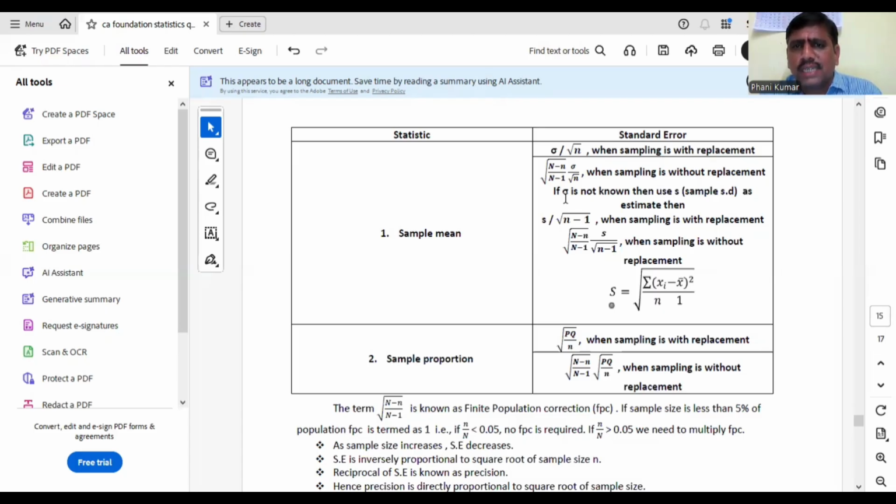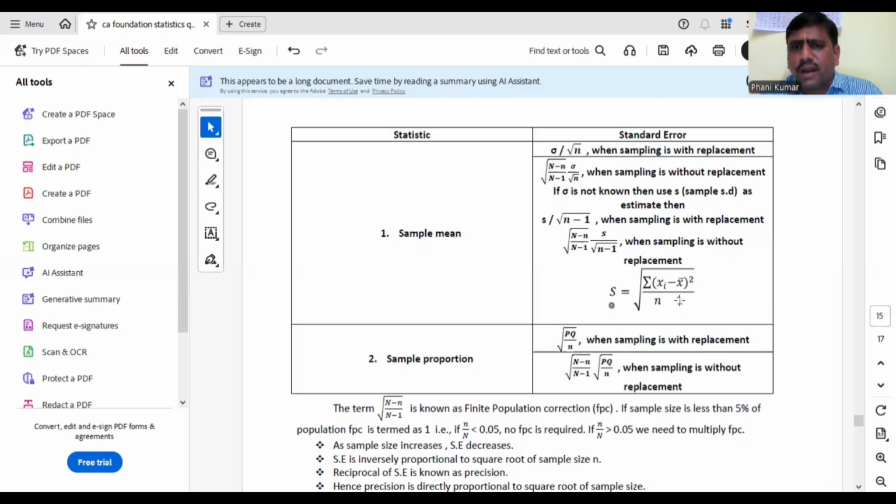Without replacement, the standard error formula is this one. If sigma is known, that means population SD is given, use these formulas. If population SD is not known, you have to estimate it from the sample SD, where the formula is S equal to square root of summation xi minus x bar whole square by n.